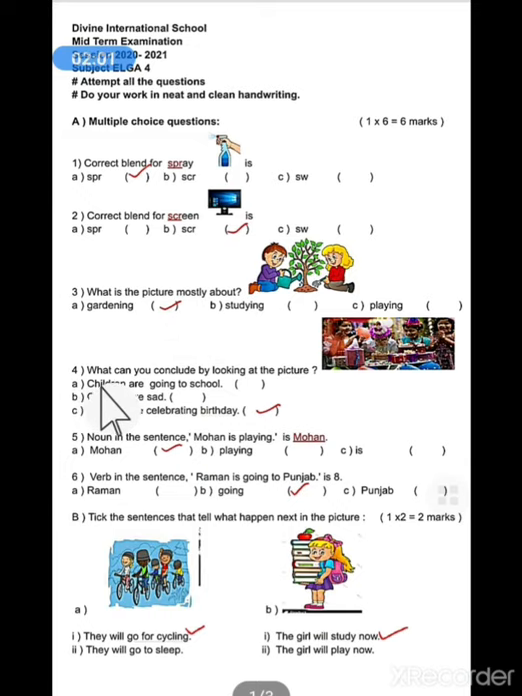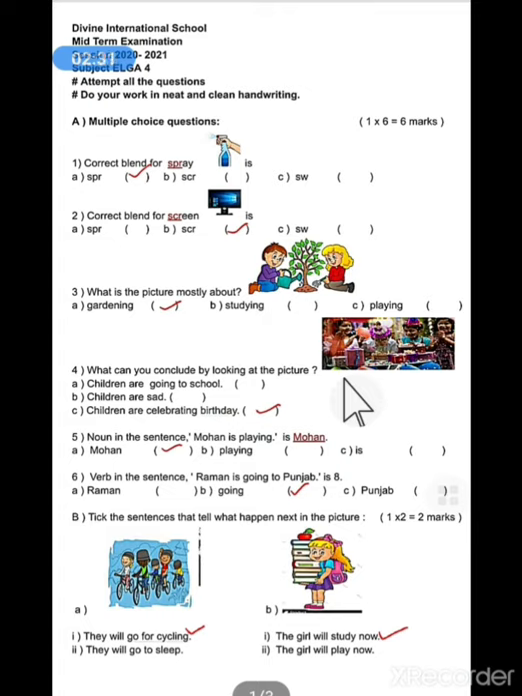Next, fourth is what can you conclude by looking at the picture? You can see here a picture of a boy wearing a birthday cap and cutting a cake. Children are so excited. They are having a lot of gifts with them. When all this happens, you can see it in your home also. So let's see the options.